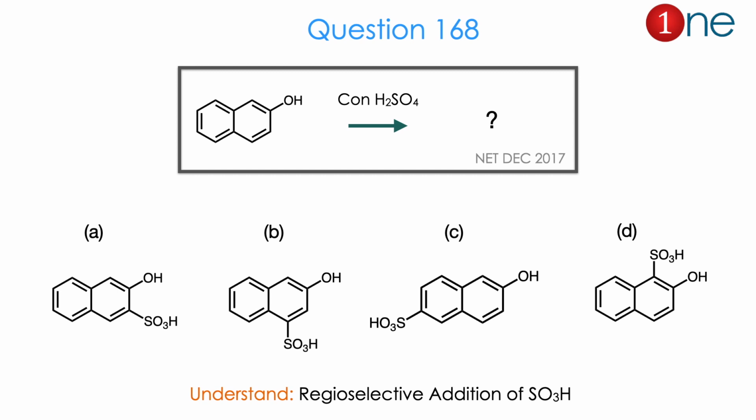Phenolic side means the position is 1, 2, 3. Benzene side means it's 1 or 2. So the 4 possibilities. From the reactant and possible 4 answers, you might realize the question is really about regioselective addition of SO3H. The answer is D. Let us see how.